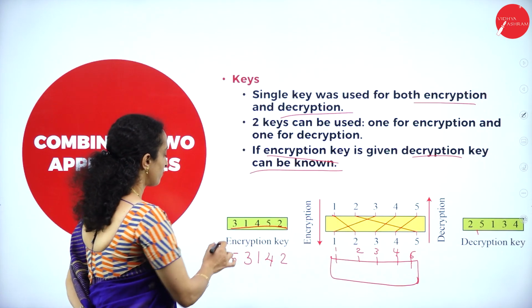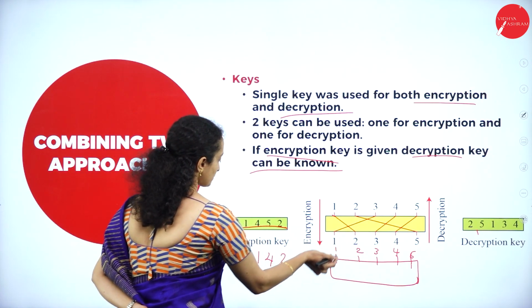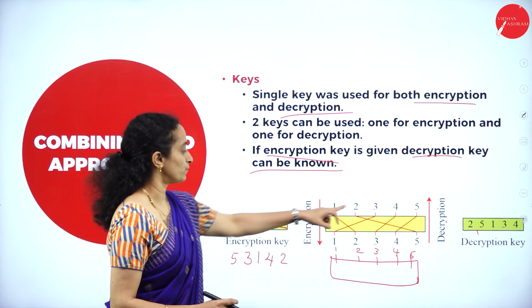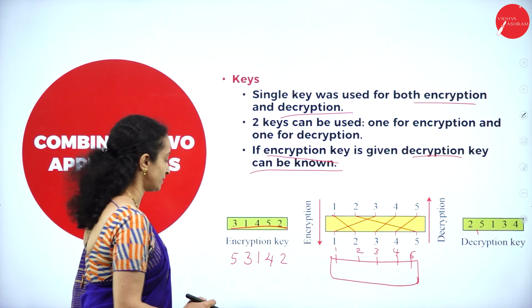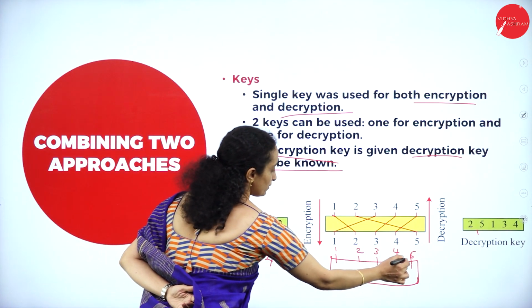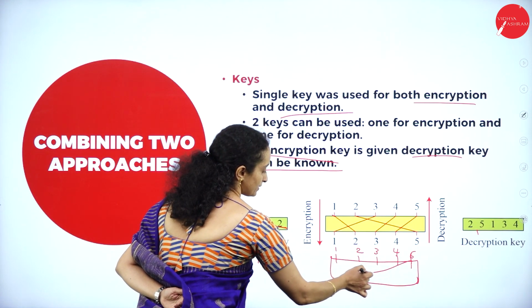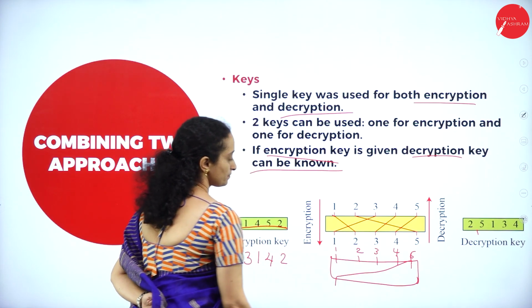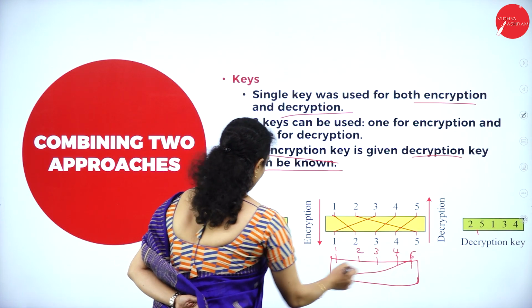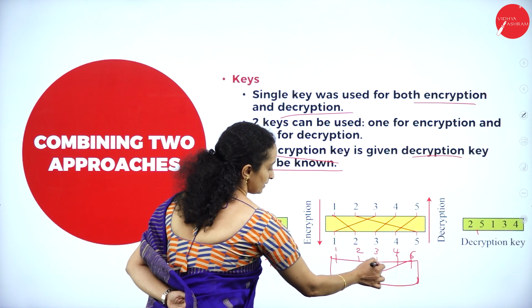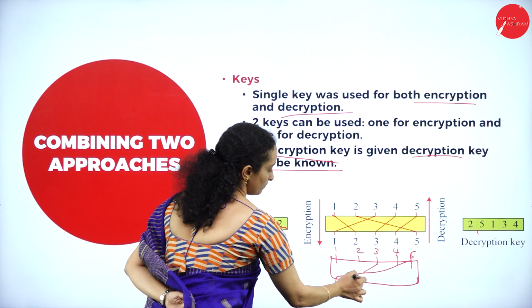Fifth column will be replacing, this is 3, 1, 4, 5, 2. That means 3 will be replacing in the first column. Here we have 5, 3, 1, 4, 2. Now 5 will be replacing in first column. Okay. Then 3 will be replacing the second column.